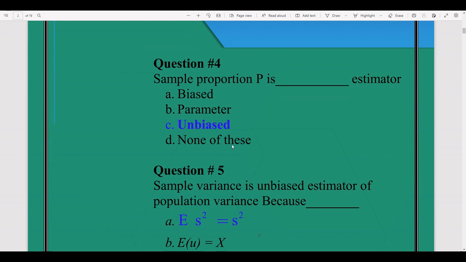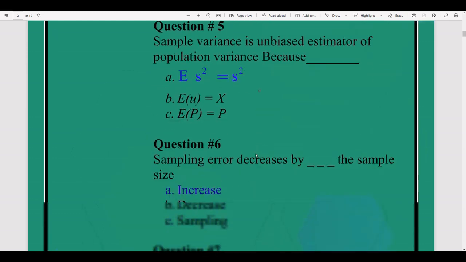Question number 4. Sample proportion P is an unbiased estimator. Remember that the sample proportion P is an unbiased estimator of its population parameter, the population proportion. Question number 5.